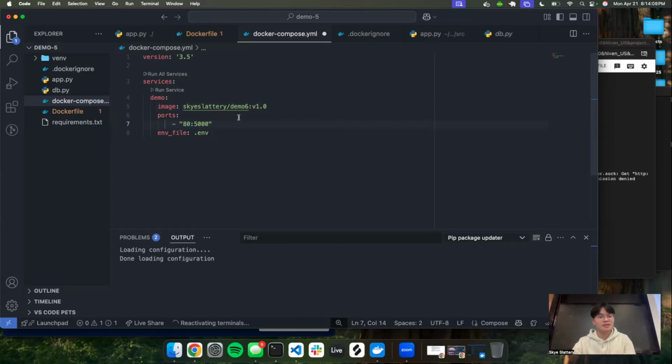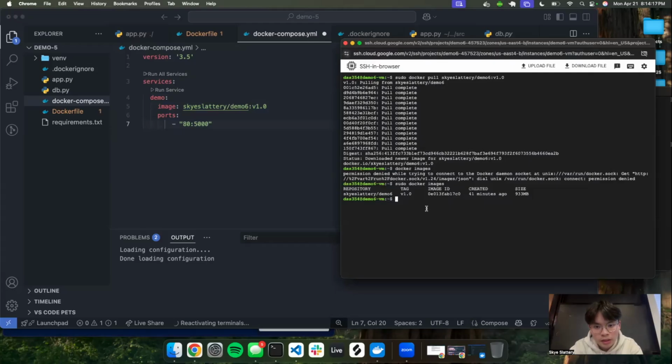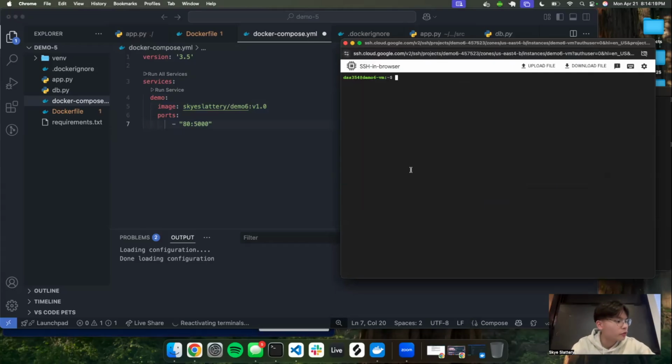I'm kind of speed running this, but let's see if this works. And actually, let's not do the env file for this demo. We just have it like this. Let me just copy this and then go here. Here we're going to create a new file. We're going to create the Docker Compose file.